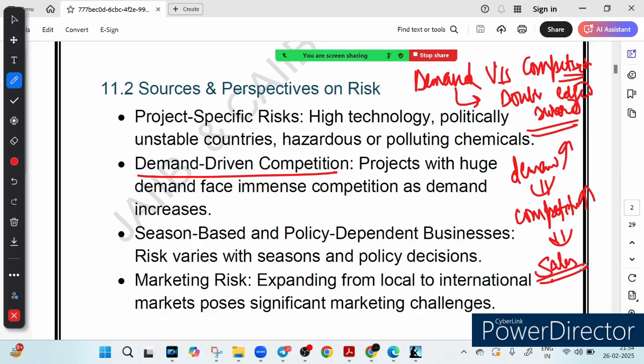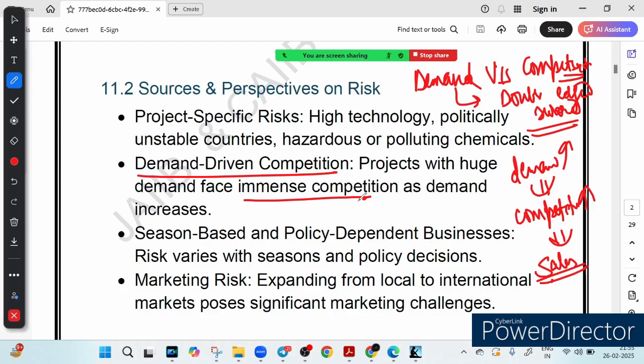So for example, take a smartphone. Whenever one company launches a successful model, dozens of competitors jump in, creating cutthroat competition. So this is called immense competition. That is called demand versus competition, a double-edged sword. Why? Because most people think that if demand increases, the company's business would be booming. No, competitors also rise, and this creates cutthroat competition. So this is another thing.